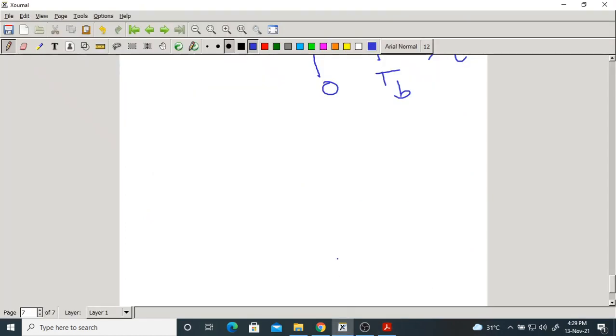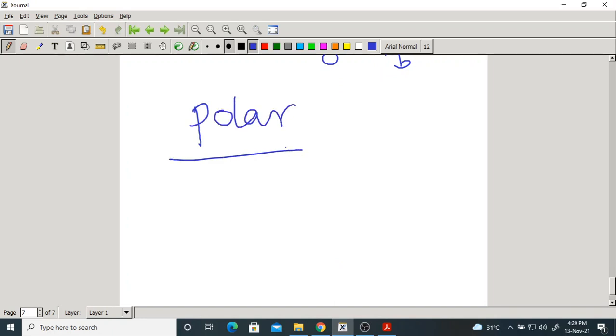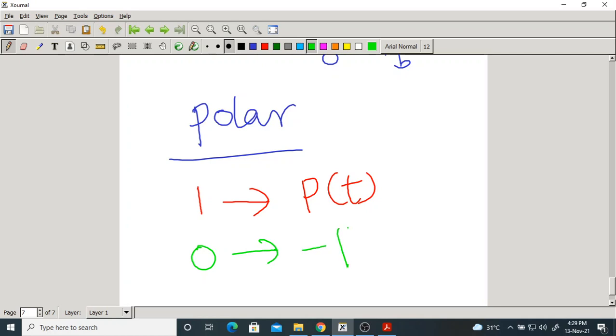One more line code is polar. Polar means we use polarity. What will happen here? For bit 1 we transmit pulse P of t. For bit 0 we transmit pulse minus P of t.